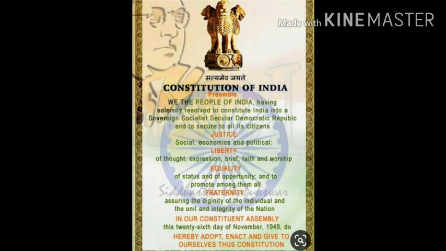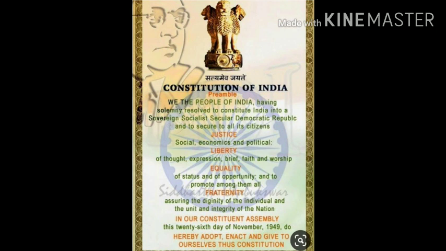The preamble says, "We the people of India, having solemnly resolved to constitute India into a sovereign, socialist, secular, democratic republic and to secure to all its citizens justice, that is social, economic and political, liberty of thought, expression, belief, faith and worship, equality of status and of opportunity, and to promote among them all fraternity, assuring the dignity of individual and the unity and integrity of nation. In our Constituent Assembly, this 26th day of November 1949, do hereby adopt, enact, and give ourselves this Constitution."